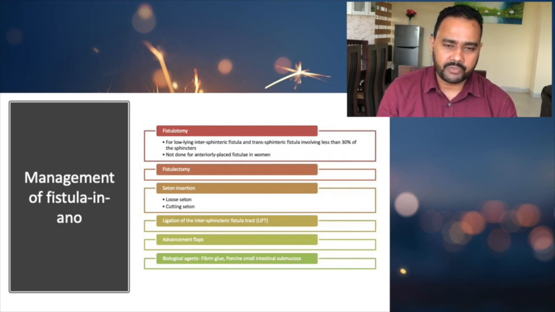And there are two types of seton. We can go for a loose seton, or we can go for a cutting seton. These are the two types of seton wires or seton insertion that are done.